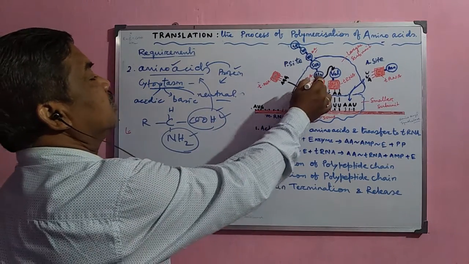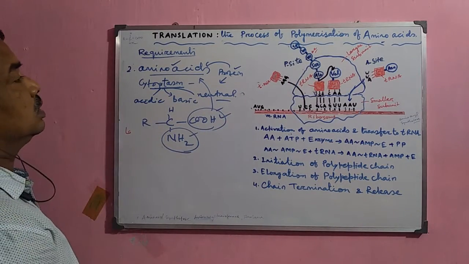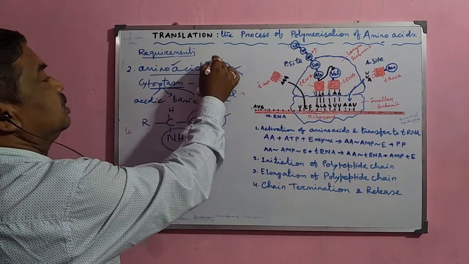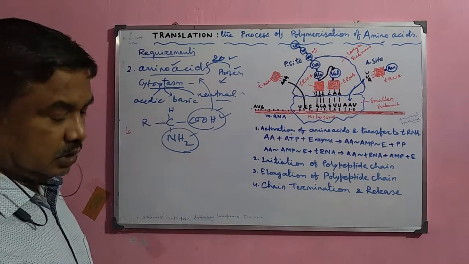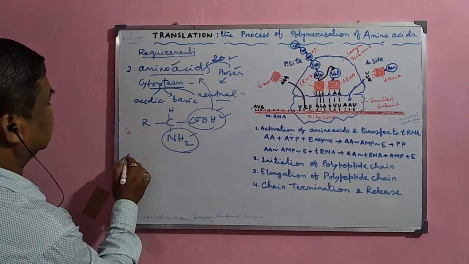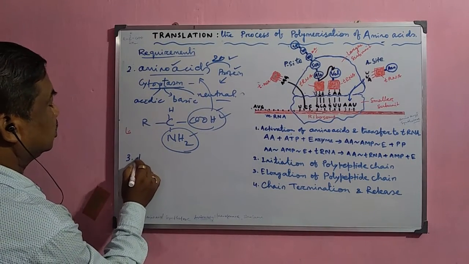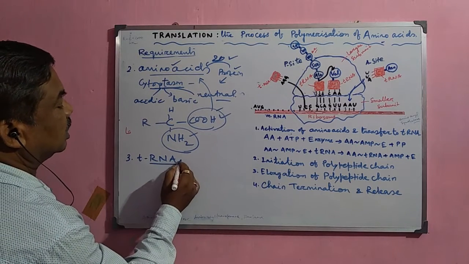These bonds, we shall discuss later on. The amino acids are normally of 20 types, and 20 amino acids are present in the cytoplasm. Now the next important thing is the tRNA, or the transfer RNA.